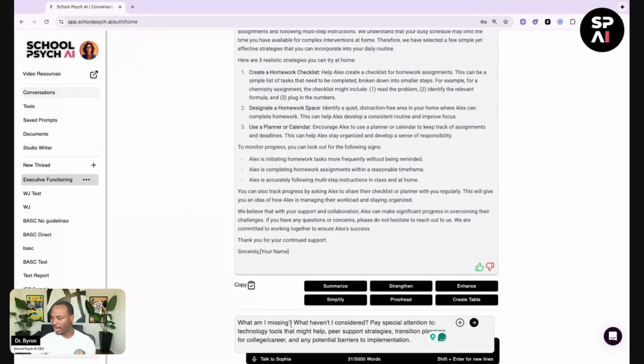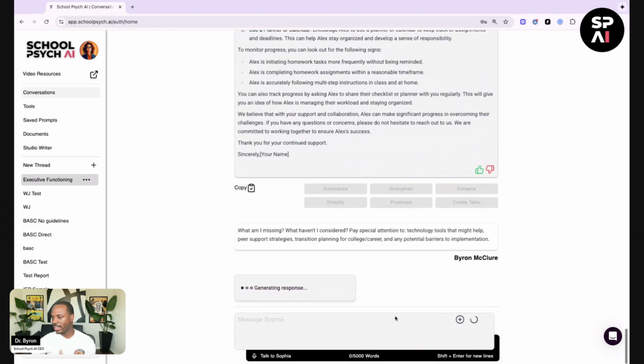Again, why would we stop there? One of my favorite ways to use Sophia as a thought partner is to ask her this. What am I missing? What haven't I considered? By asking Sophia those 2 questions, it helps us to think deeper through things that we otherwise don't have the time, the capacity, or the cognitive bandwidth to think through. And so often what happens, we end up missing things or forgetting or omitting. Now with the power of this technology and using Sophia as a thought partner, Sophia can help us to think through things that we otherwise might have omitted.